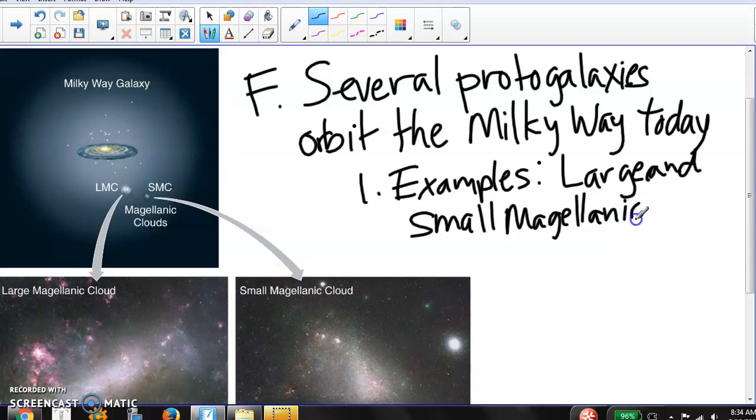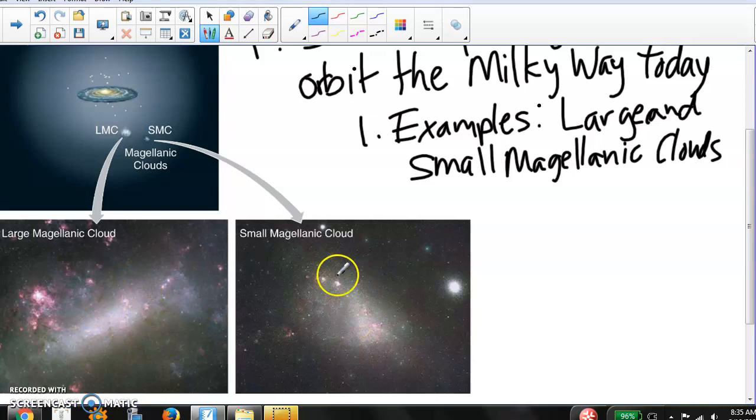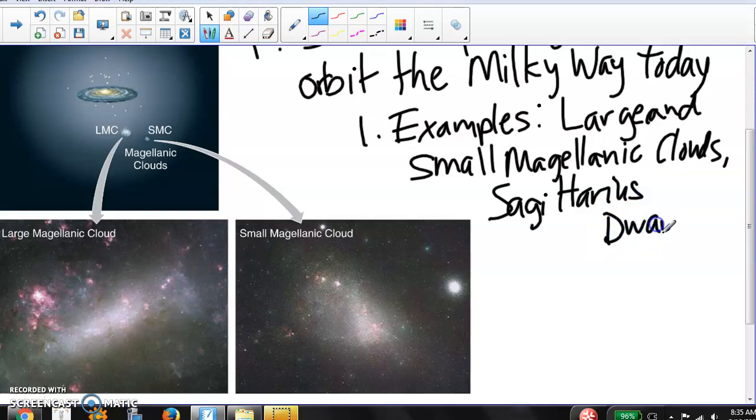Large Magellanic Clouds. They kind of look like fuzzy clouds, but when you look up close, you see they are these small, irregular galaxies. These are bigger than globular clusters, but small galaxies. They don't have a really defined shape. One other example is called the Sagittarius dwarf. Okay. So several of these are named.